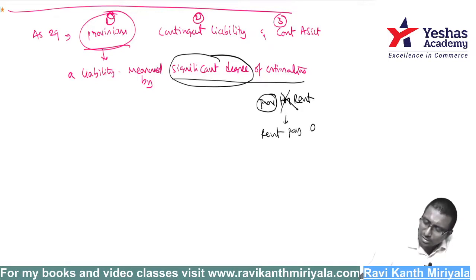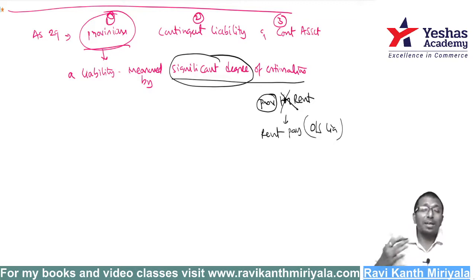Rent payable. This is an outstanding liability. That's it. It is not going to be a provision for rent. That wording is not supposed to be used. Yes, it is a liability, but name it as outstanding liability. Right, there is no significant degree of estimation.